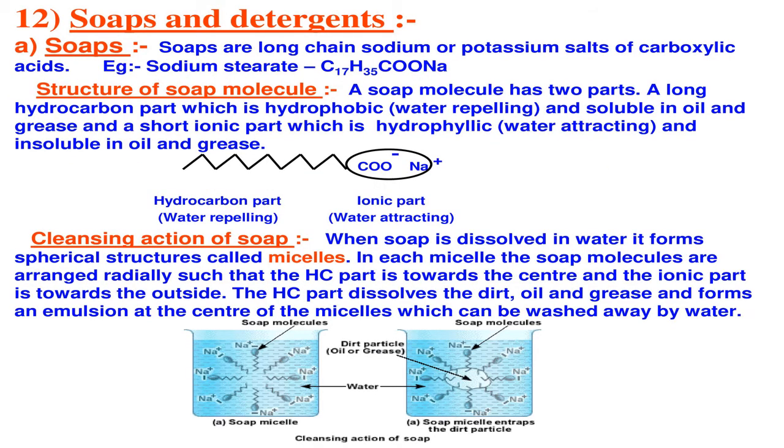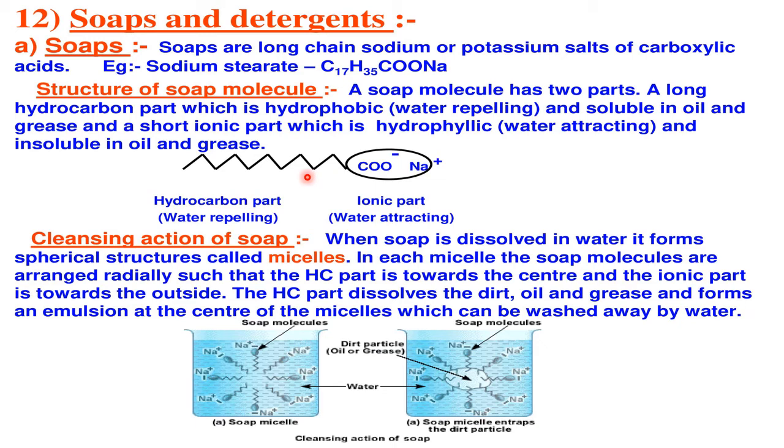Now, a little more about the soaps and the detergents. Soaps are what? Just now I told, sodium salts of what? Fatty acid. It has got this structure. One example is what? Sodium stearate. See, C17H35, long chain. So it will take more time on the blackboard or anywhere. Therefore, you have made a symbolic way of writing the soap structure. This is called C17H35 tail and COO at the end.